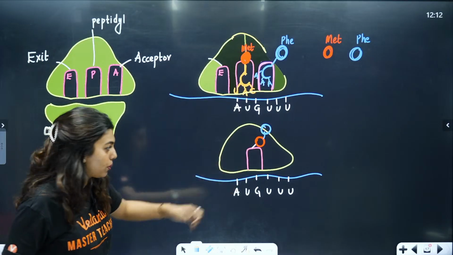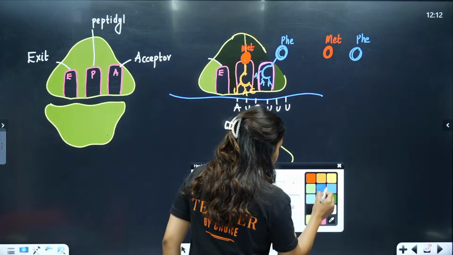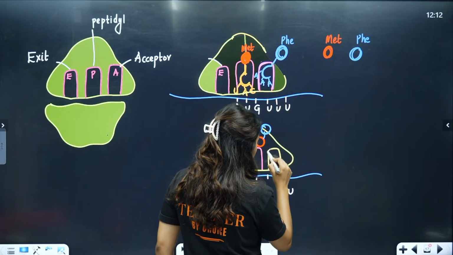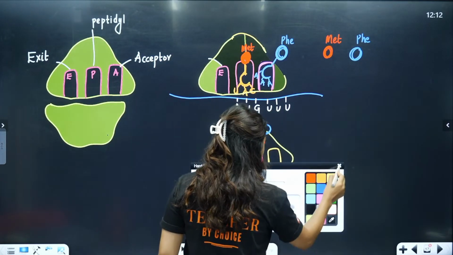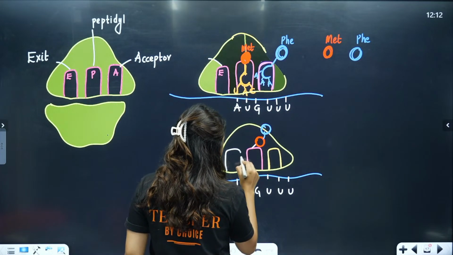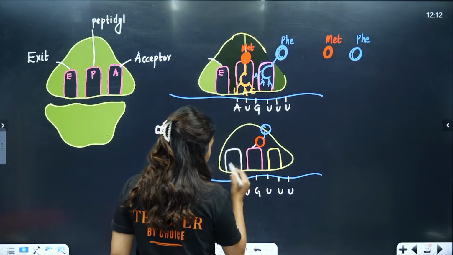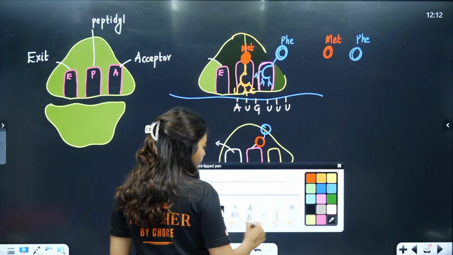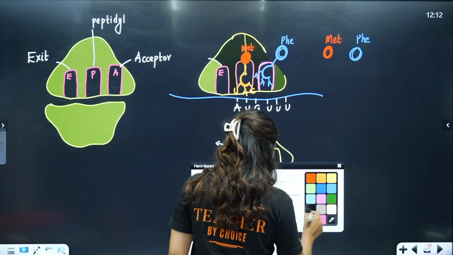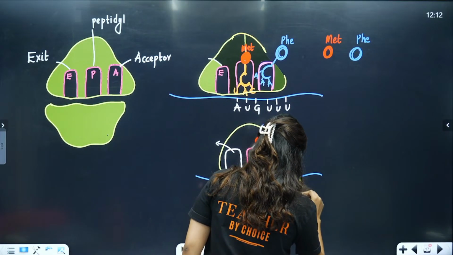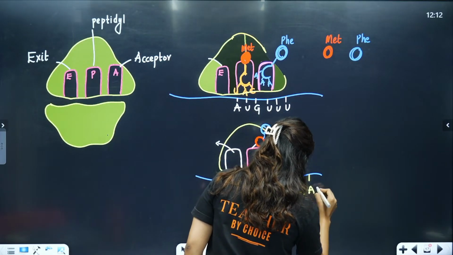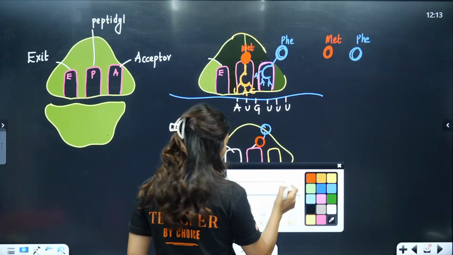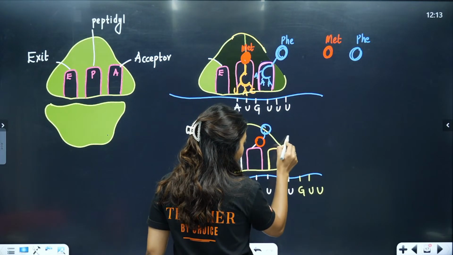Correct? Yes or no? Now the next person will be waiting in the A site. And remember, the ones who already came will exit from this site. The tRNA will be exiting from this site and one person will be waiting to join here. So here we will have, let's say, GUU. So here who will be waiting, students? One tRNA will be waiting.